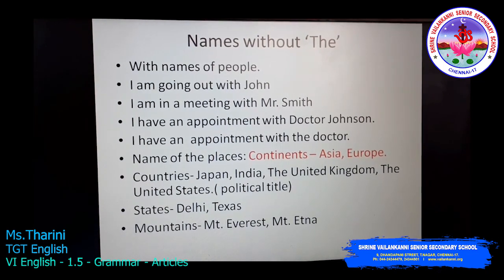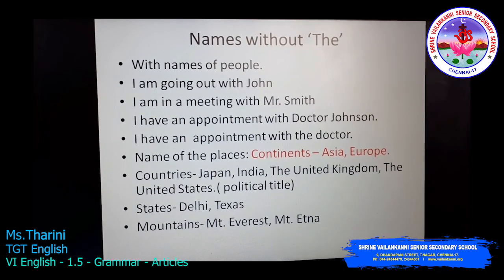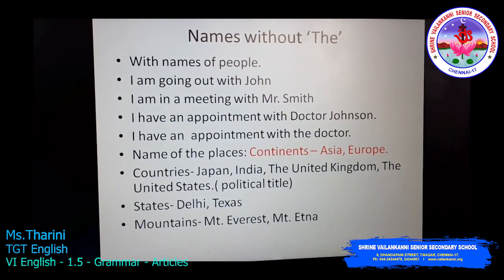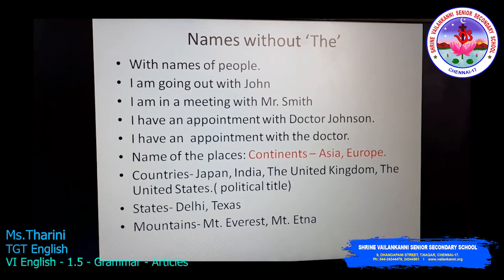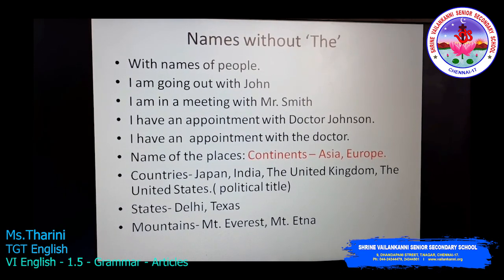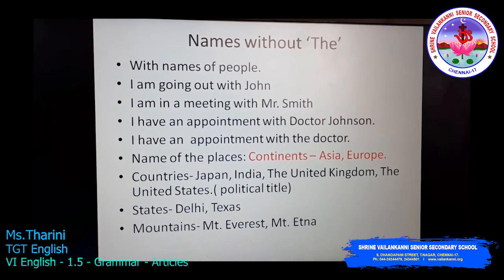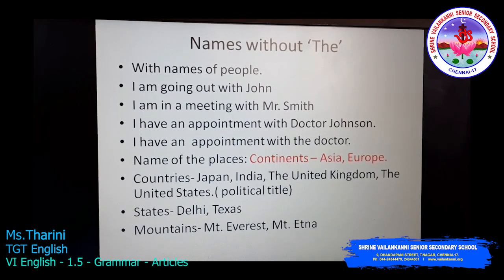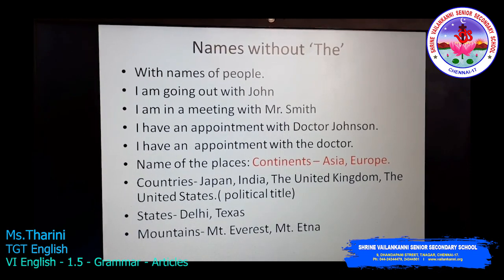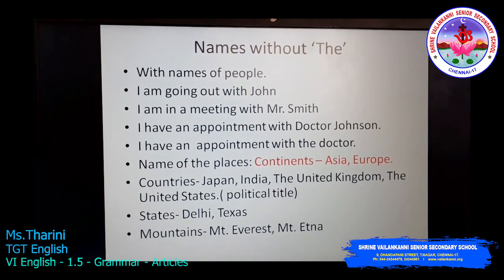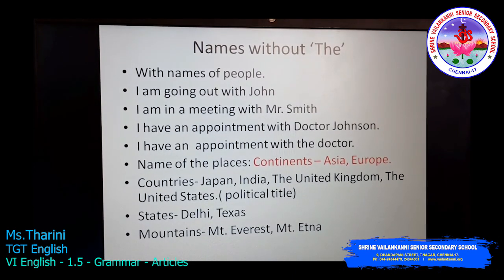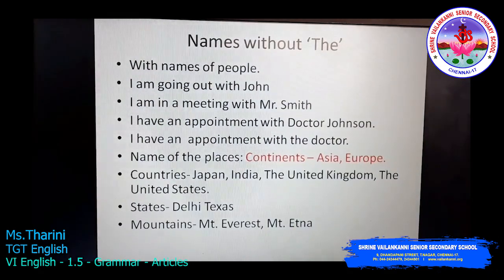But why do we use the United Kingdom? Why do we say the United States? Because these are political titles. What is that political title? Kingdom, states, republic, these are called political titles. So it's correct to use the word the before these. The United Kingdom. The United States. Yes, the will not be used with other names.